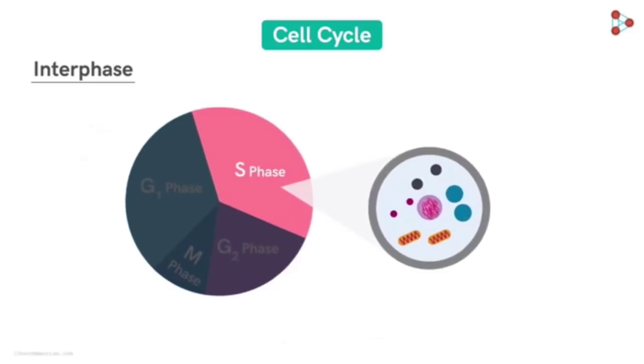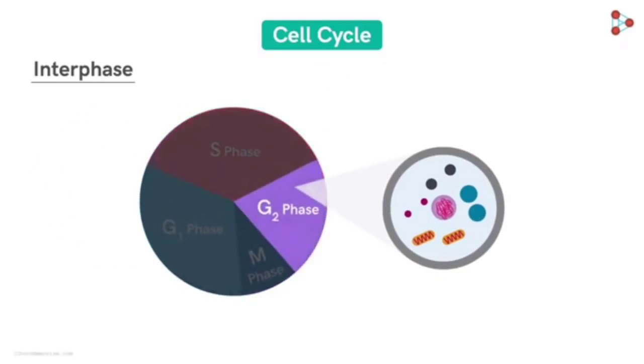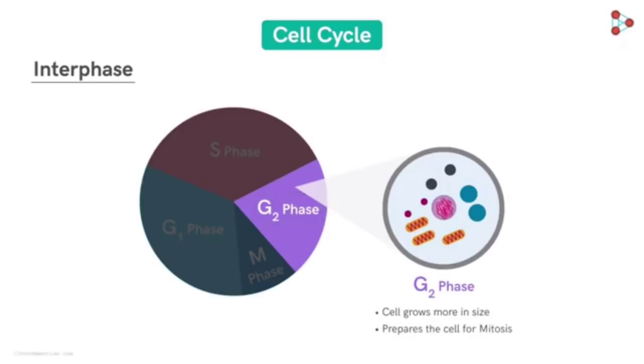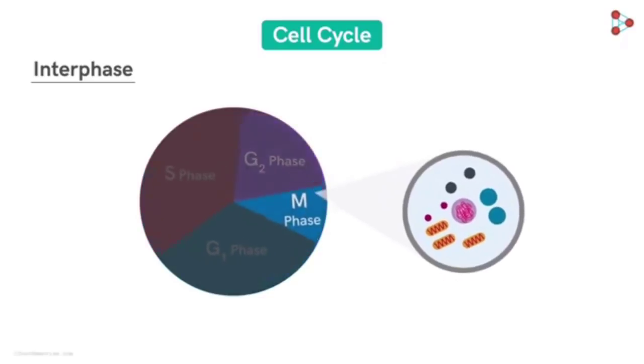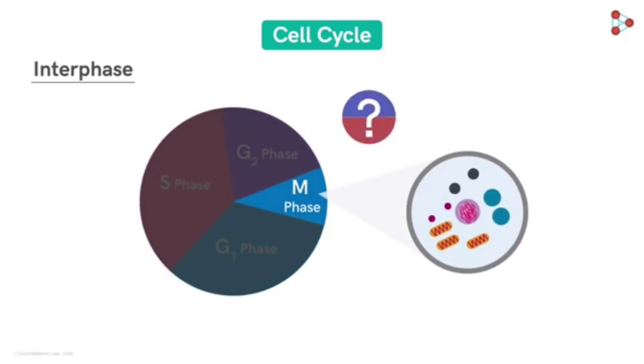The next step in the process of the interphase is the second gap phase, abbreviated as G2 phase. This phase allows the cell to grow more. Along with the enlargement in the cell size, the cell also makes more proteins and organelles. The most important function of this phase is that it prepares the cell for mitosis. This phase helps the cell to prepare for the actual cell division in the M phase. So now, are we set to study the next phase? That is the M phase? No, not yet. We are yet to study one more intermediate phase.